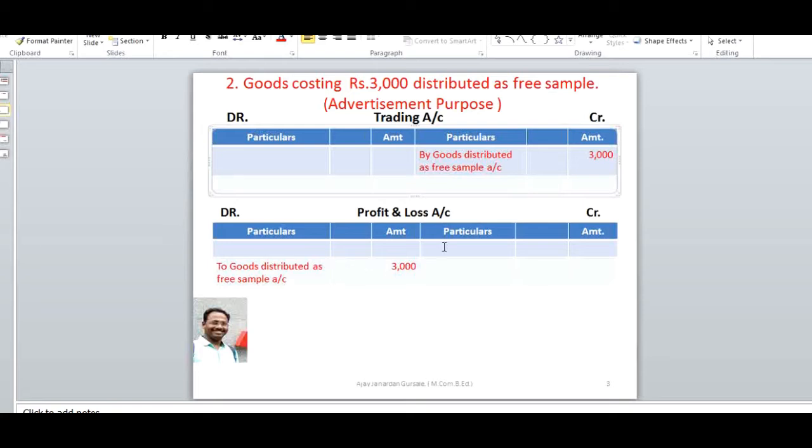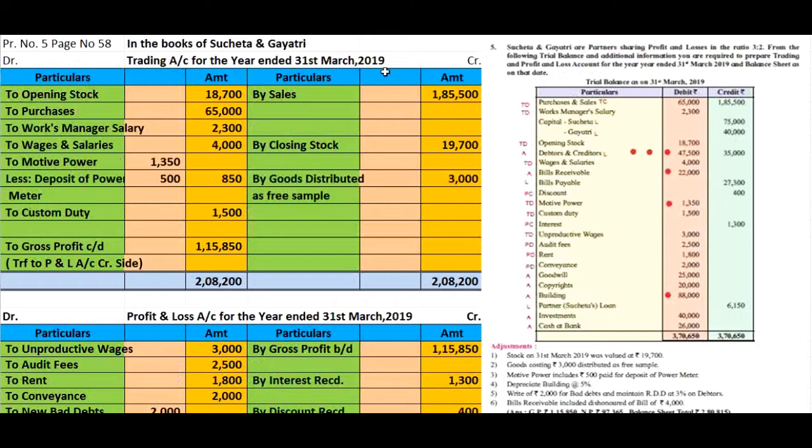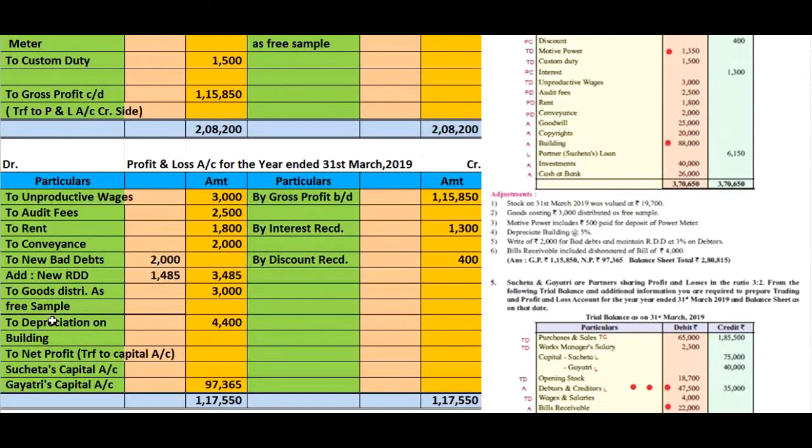It is totally free and hence it is totally a loss of ₹3,000. Okay, let me see in the problem. Here in trading account credit side by goods distributed as free sample ₹3,000, and in profit and loss account debit side goods distributed as free sample ₹3,000.